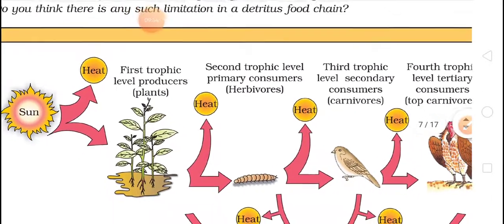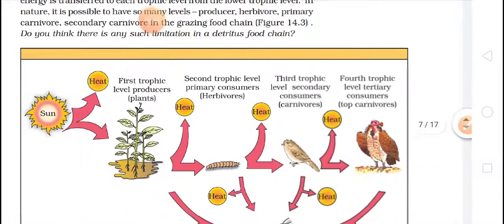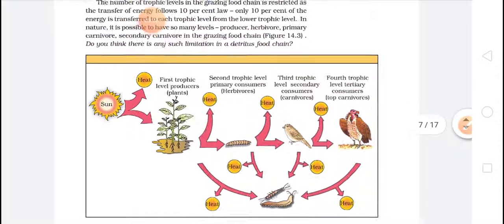They have shown with this diagram how the energy or heat is transferred. So we have the sun's energy taken by the plant. That is our first trophic level. Some of the energy in the form of heat will be lost, and then the plant will be consumed by our consumers. During consumption, some of the heat will be lost.